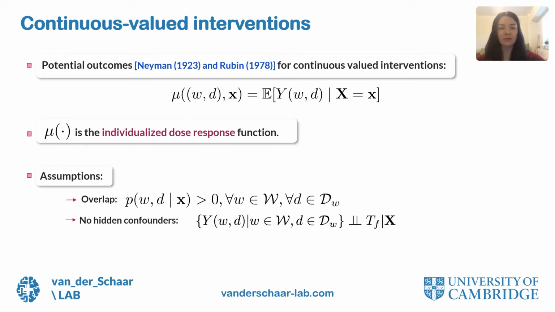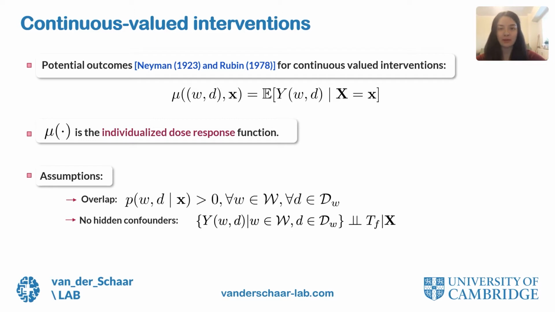Following Rubin and Neyman's potential outcomes framework, we assume that for all treatment dosage pairs W and D, there is a potential outcome, and our aim is to estimate the individualized dose response curves, which contain all of the potential outcomes, both factual and counterfactual, given the patient characteristics. Now, to be able to identify these potential outcomes from observational data, we need to make the following two assumptions: